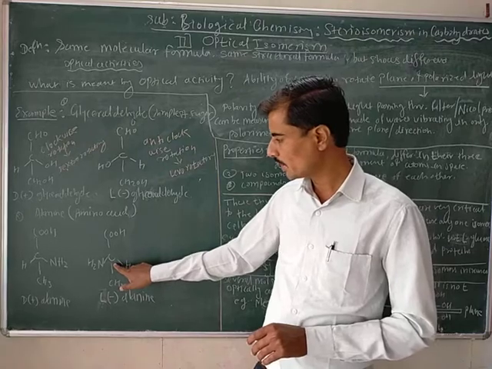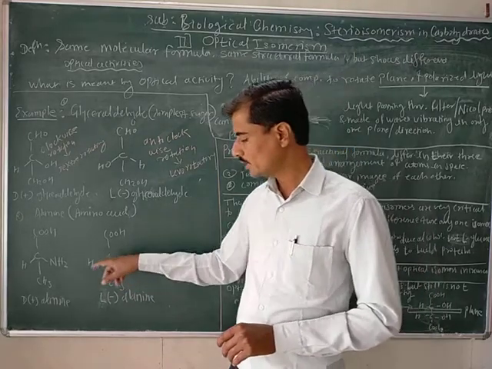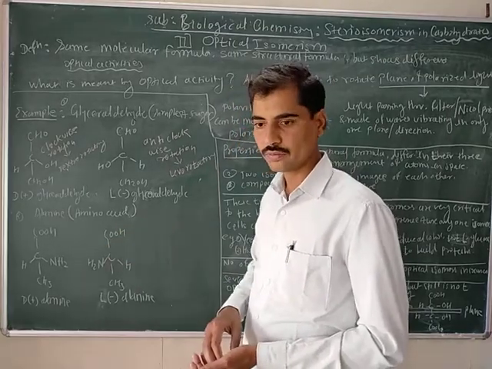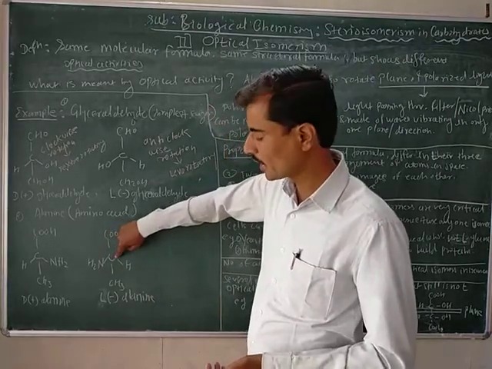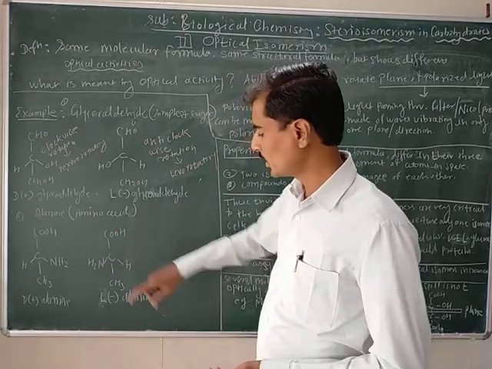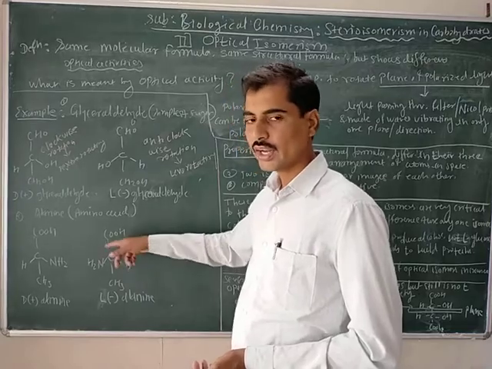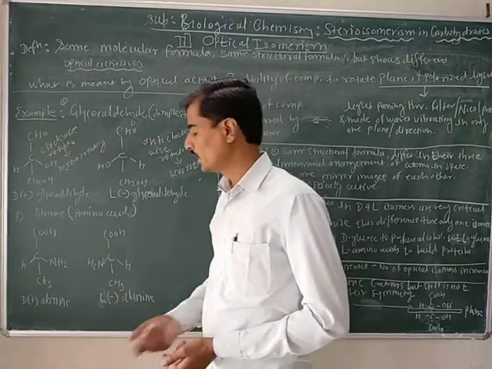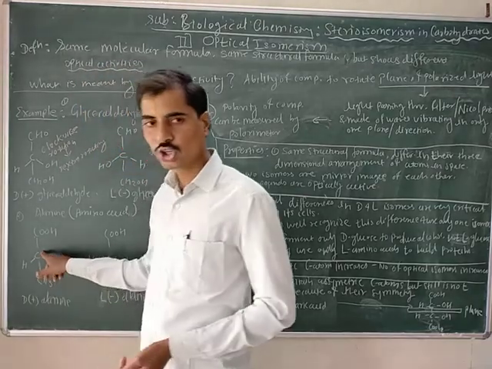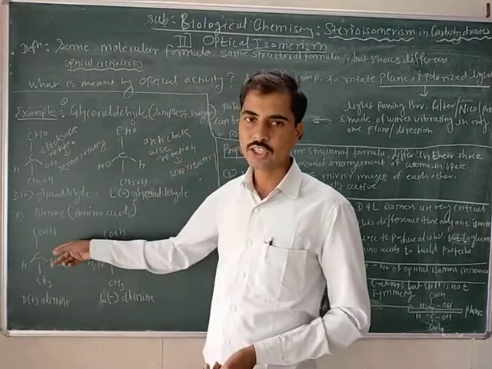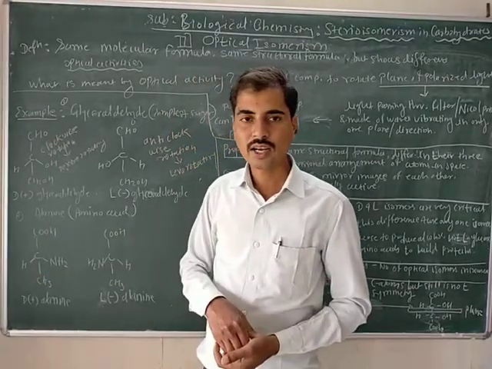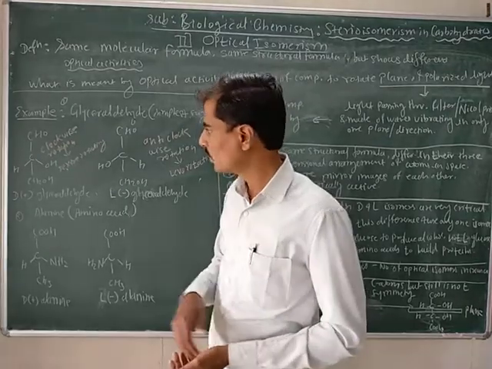This is the asymmetric carbon atom, and it undergoes free rotation, but the direction of the rotation is anti-clockwise or left-handedly. Similarly, this asymmetric carbon atom also shows free rotation, and the direction of the free rotation is right-handedly or clockwise.